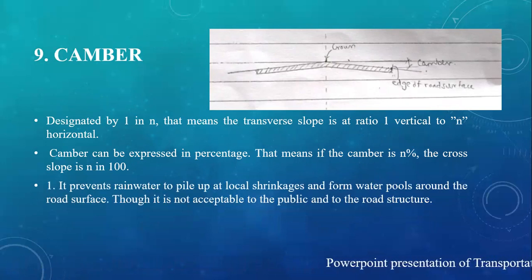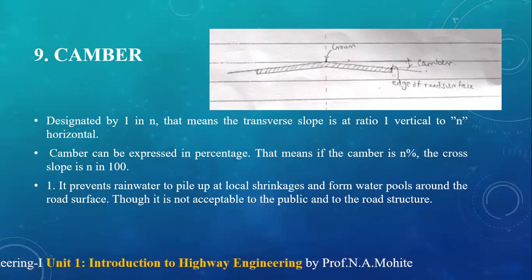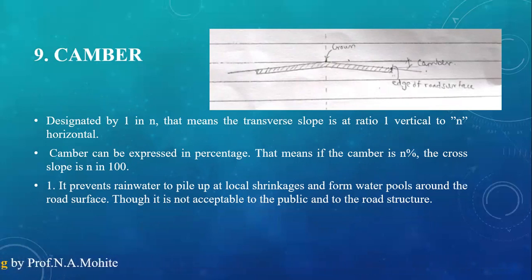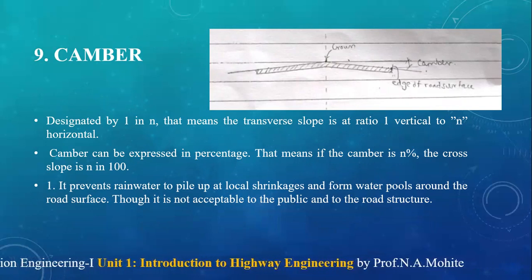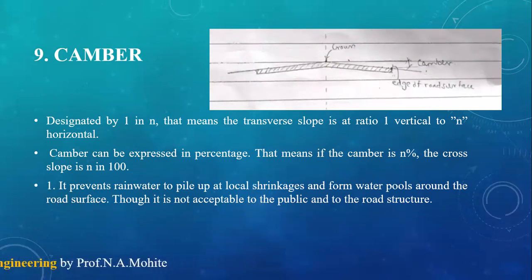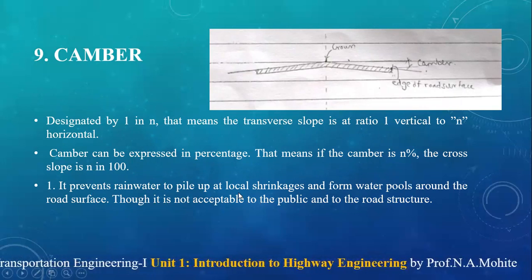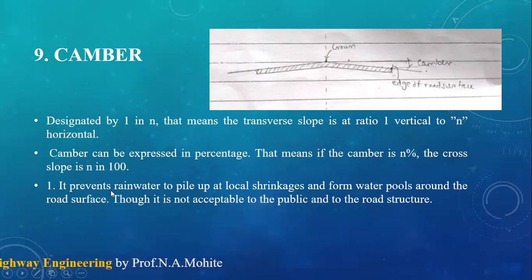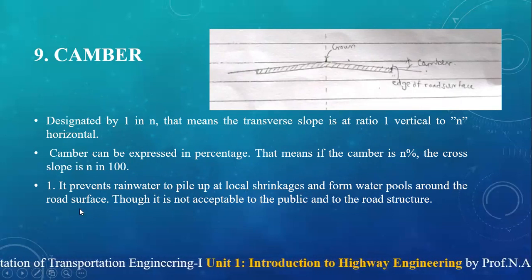Okay, so the amount of camber depends upon the intensity of rainfall, as we are going to provide it in order to drain off the rainwater from the road surface. So it depends upon the intensity of the rainfall and the permeability of the road surface material. Okay, so the water should drain off quickly. Why? This camber prevents the rainwater from piling up at the local shrinkages and forming water pools around the road surface.